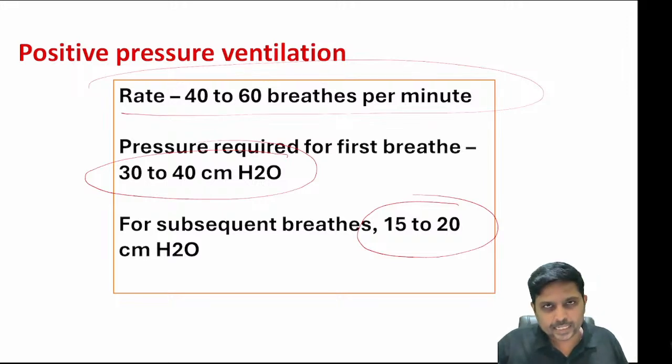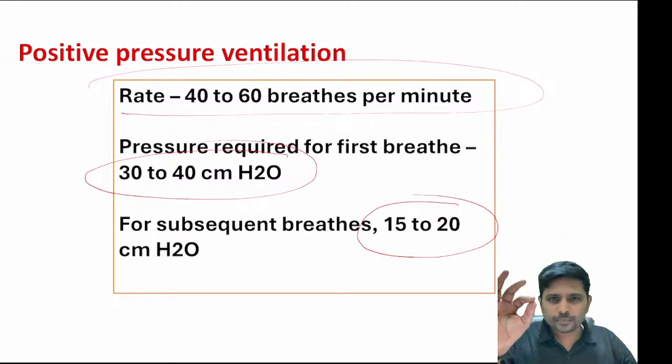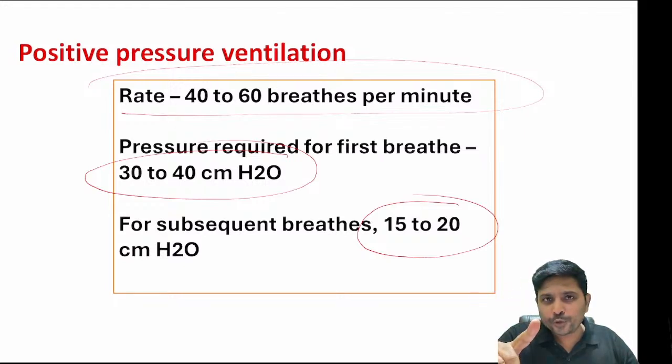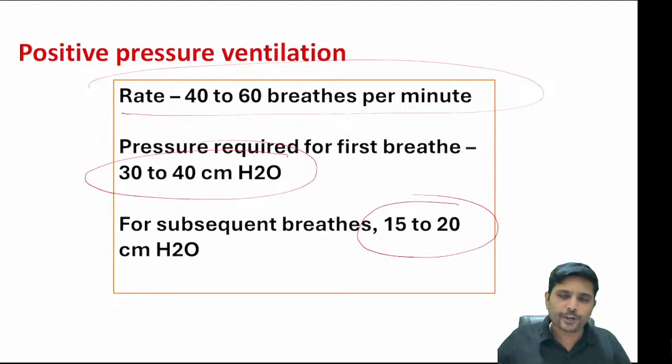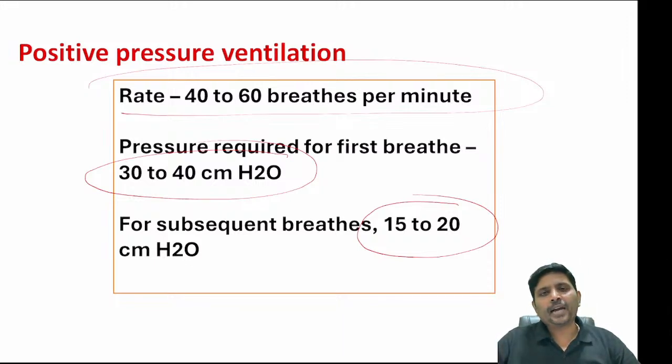Despite 30 seconds of positive pressure ventilation, if the heart rate is still less than 60 per minute, you need to start chest compression. What are the two chest compression techniques? One is the two thumb technique, another is the two finger technique. Which do you use? The two thumb technique. What is the cardiopulmonary resuscitation ratio? 3 to 1: 3 chest compressions and 1 ventilation. How many events per minute? 120 per minute.